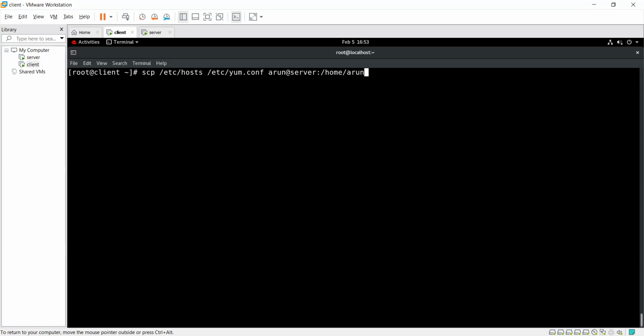Repeat again. Okay, SCP is the command to securely copy, and this is my source. It means which files I want to copy. I have my two files, /etc/hosts and /etc/yum.conf. These are the two files that I want to copy to my server machine, as the user Arun, in Arun's home directory. Got it? Okay, just enter. It asks for the password.